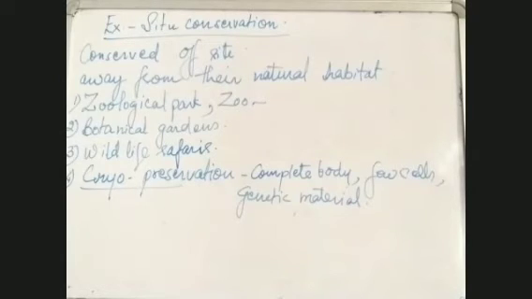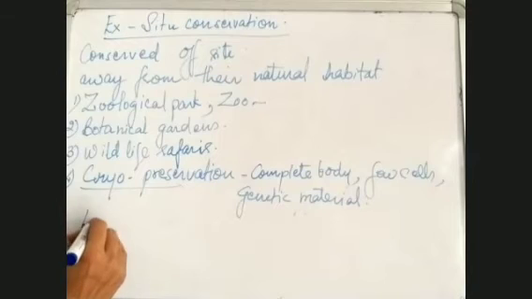The portion which is on page number 263, from loss of biodiversity till XE2 conservation, you will get in your syllabus.